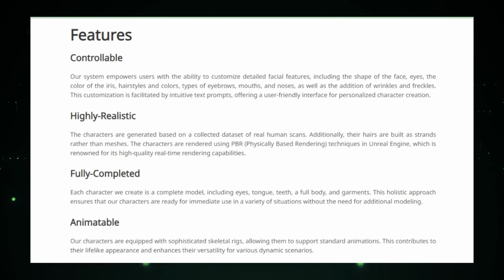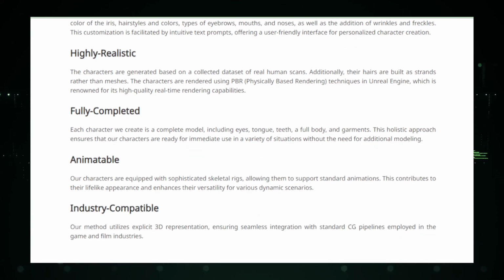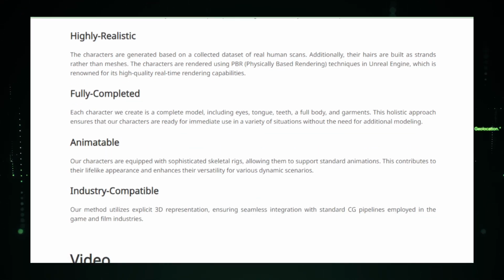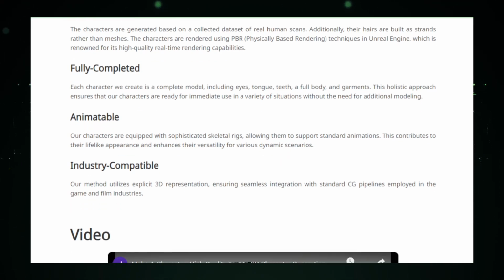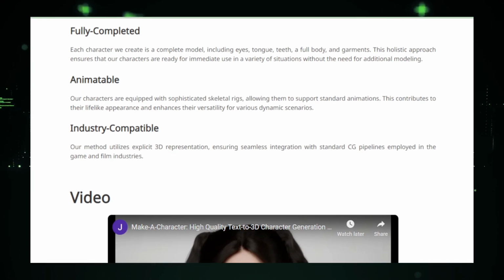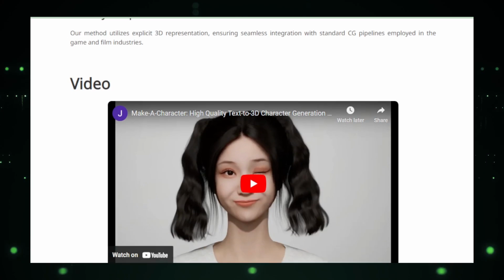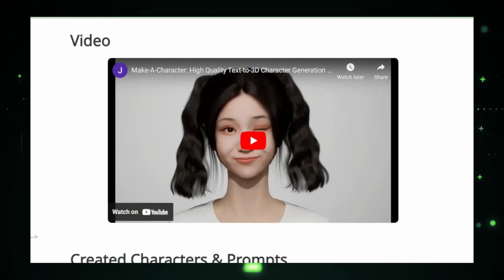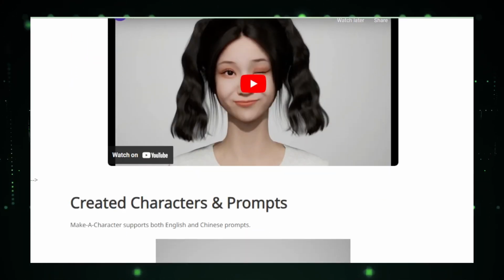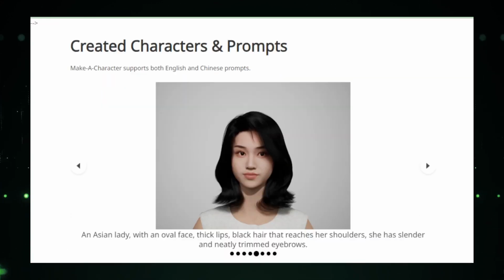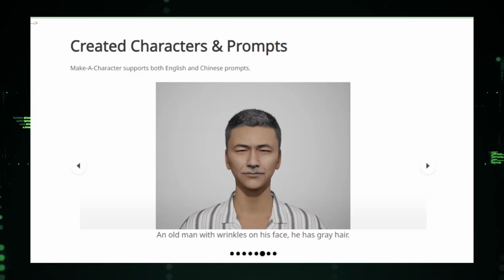But it's not just about the cool factor. MACH is a game changer for industries. Imagine game developers populating entire worlds in days, not months. Or filmmakers sketching out a cast without ever touching clay or a costume. The magic of MACH lies in its foundation of real human scans, top-notch rendering techniques, and the versatility of skeletal rigs. Whether it's for the silver screen or your mobile screen, the potential is limitless.